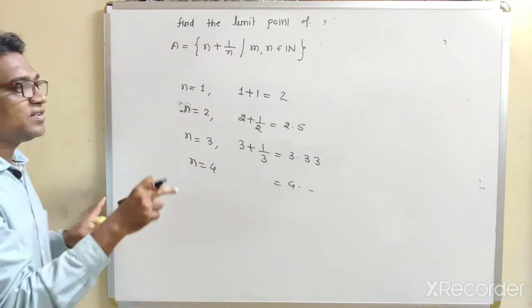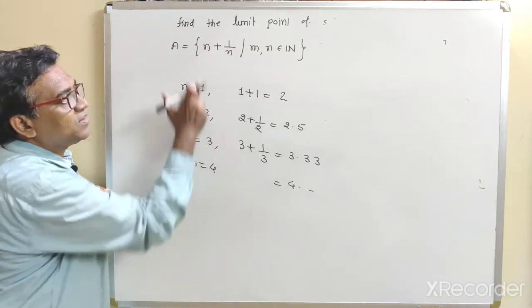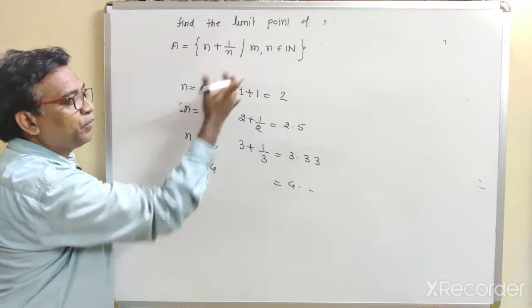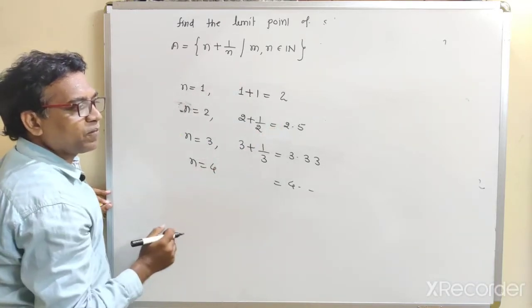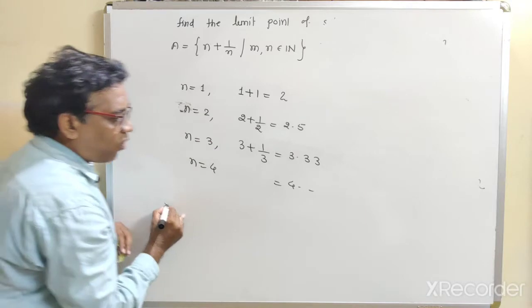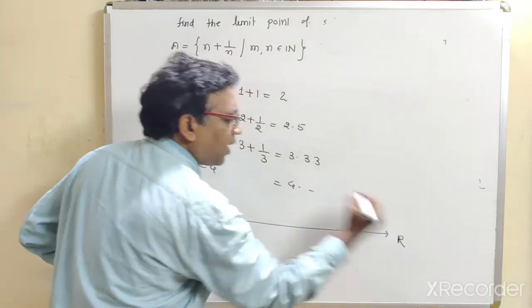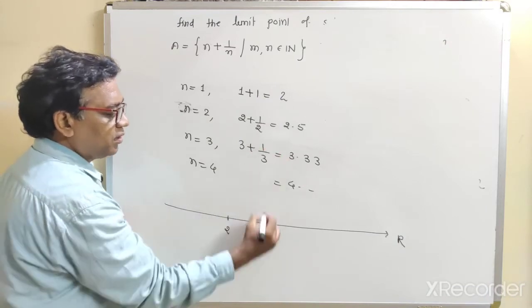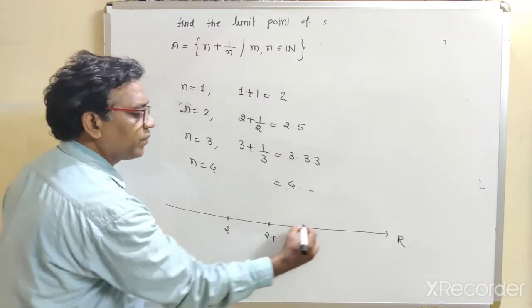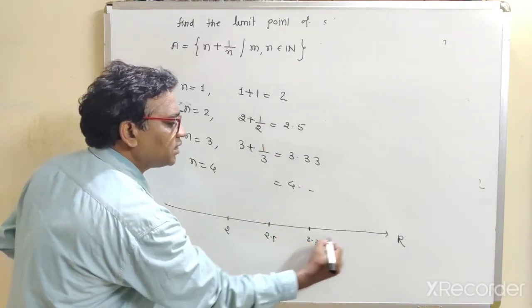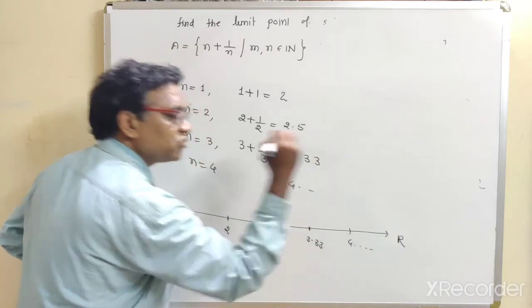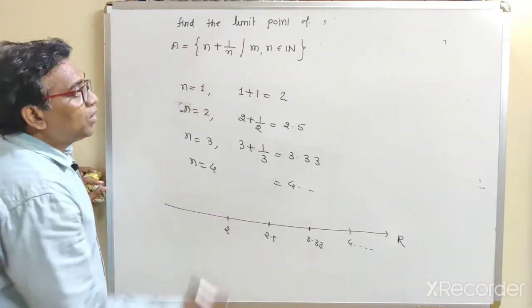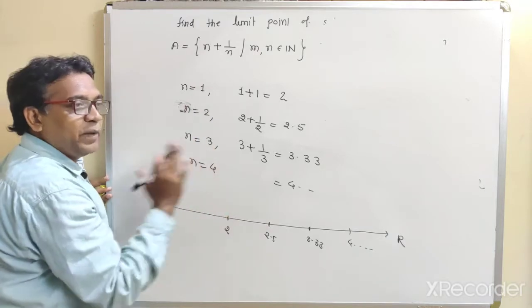Now this is the given set. How to write the given set? Just put n equal to 1 and find the value, put n equal to 2 and observe the value. Now if we plot all these points on the real line, this is the first point, 2, this is 2.5, this is 3.33, this is 4 point something, and so on. Now this set has no limit point.